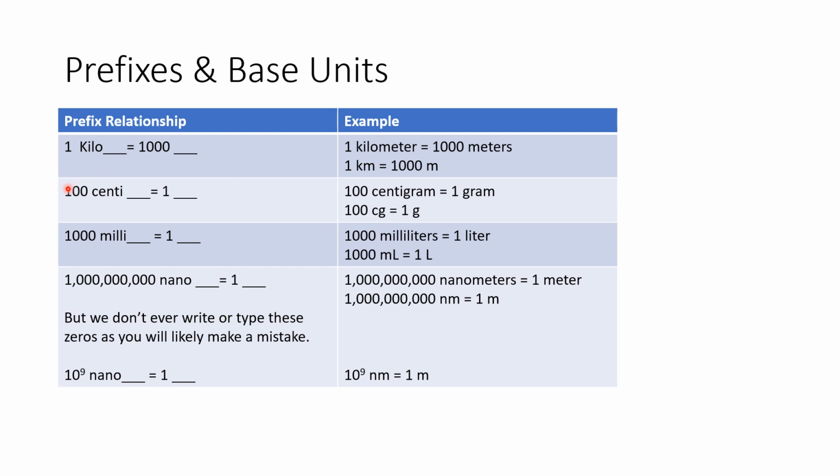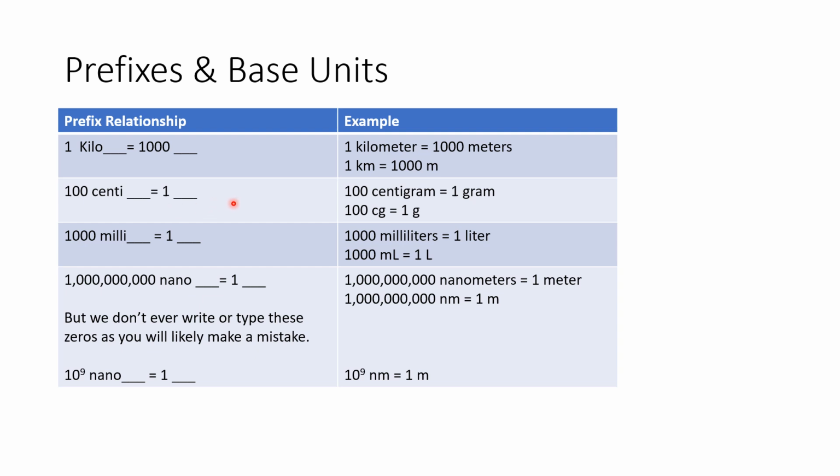Now, when we get into these smaller ones, on the previous slide it said centi was 1/100th of the base unit. But if we have one of the base unit, we're not looking at 1 centi, so we need 100 centi to equal the same amount. Just like if I have $1 and I want to compare it to pennies, I need 100 pennies to equal $1. That is the exact same idea right here.